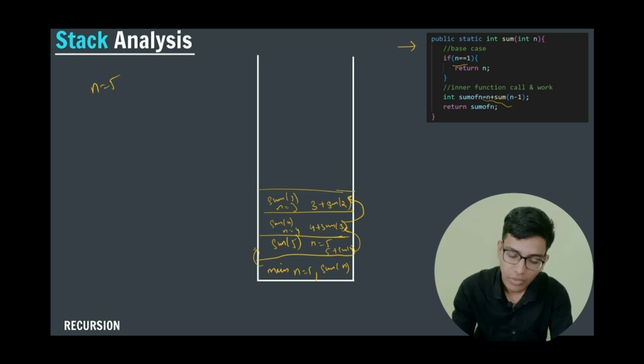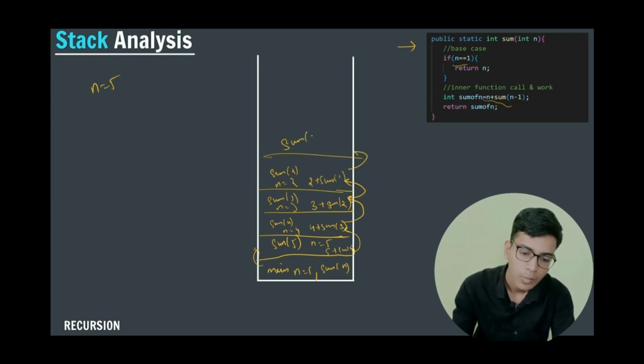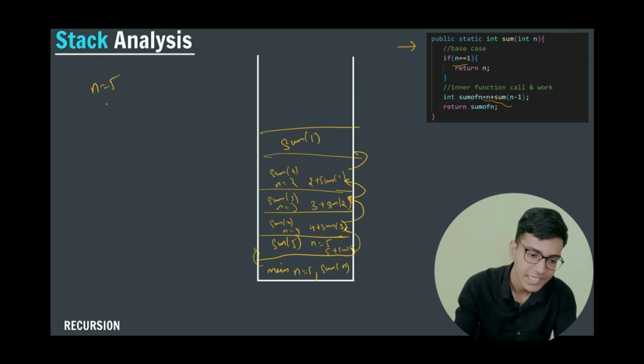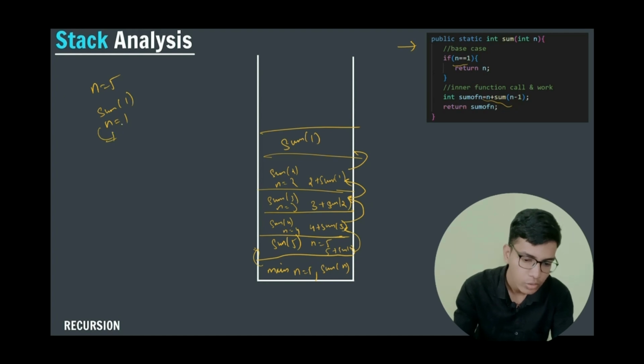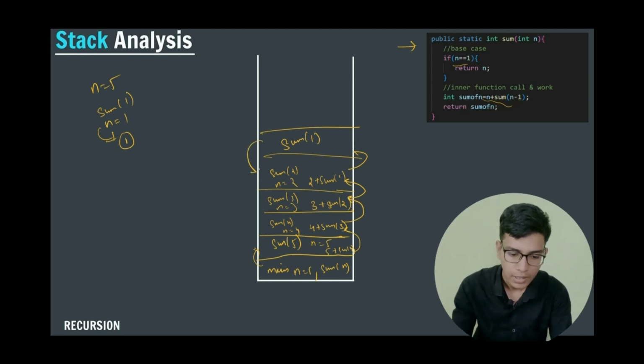After here this function will call sum of 2. So sum of 2, here n value is 2. After that I am calculating 2 plus sum of 1. So here I will calculate sum of 1. Sum of 1, and I already know my base case that for sum of 1, here n value is 1. When this value becomes 1, then what I am going to do? I am going to return 1 to my user. So 1 to my previous called function. So here I will return 1.